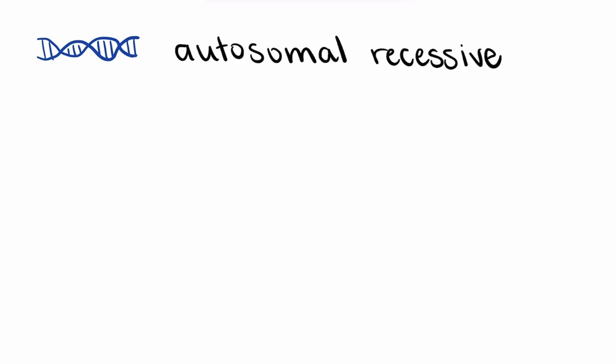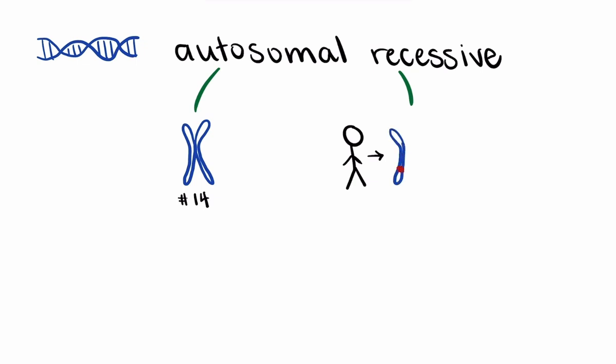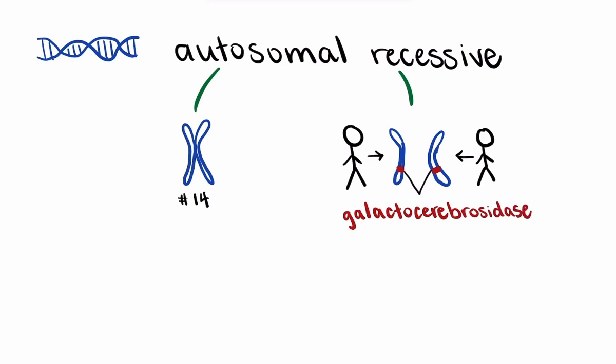How does one get Krabbe disease? This disease is a result of a genetic mutation. More specifically, it is an autosomal recessive disease. Autosomal meaning the mutation is not on a sex chromosome but a numbered chromosome, chromosome 14 in this case, and recessive meaning 2 copies of the mutated gene, one from each parent, must be inherited for the disease to be expressed. The mutation affects the galactocerebrosidase, or GALC gene, which is found in cells that compose the nervous system.